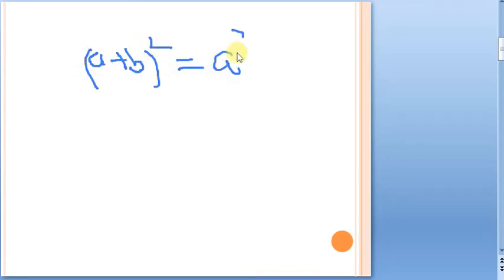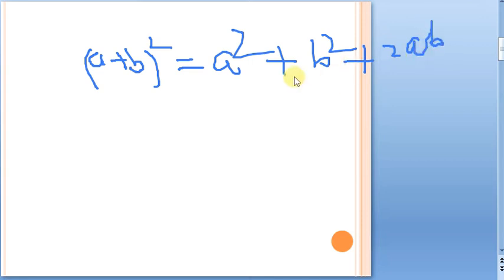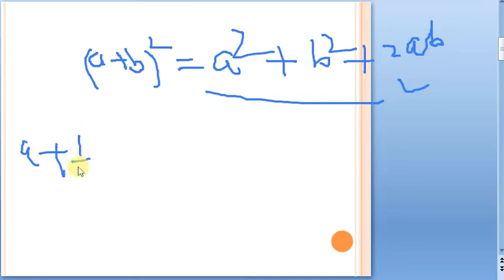Before actually doing your first question, let me remind you of an important algebraic identity, that is going to be a plus b whole square. You very well know what a plus b whole square is. It is going to be a square plus b square plus 2ab. It seems to be very simple in nature, but if you observe, the application is going to be wide here. So let us say we have a plus 1 by a whole square.